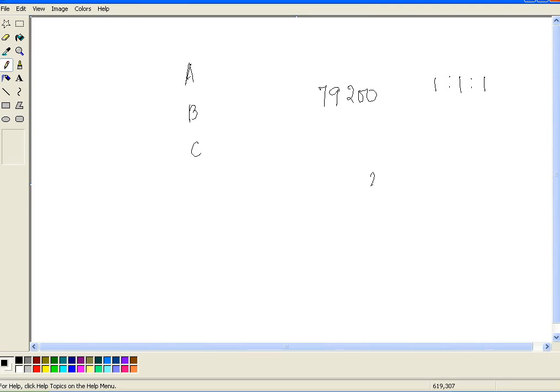So we know that since the rate of interest is not given to us, we will take interest at 6% per annum. So interest is 1,200 rupees. So this interest is an expense for the firm, and so our revised profit will be 78,000 rupees. Okay, so this 78,000 rupees will go to A, B, and C in the ratio of 1 is to 1 is to 1.